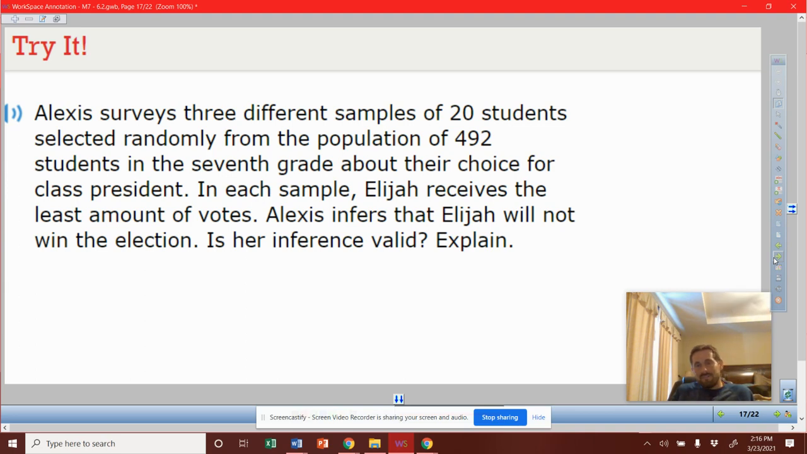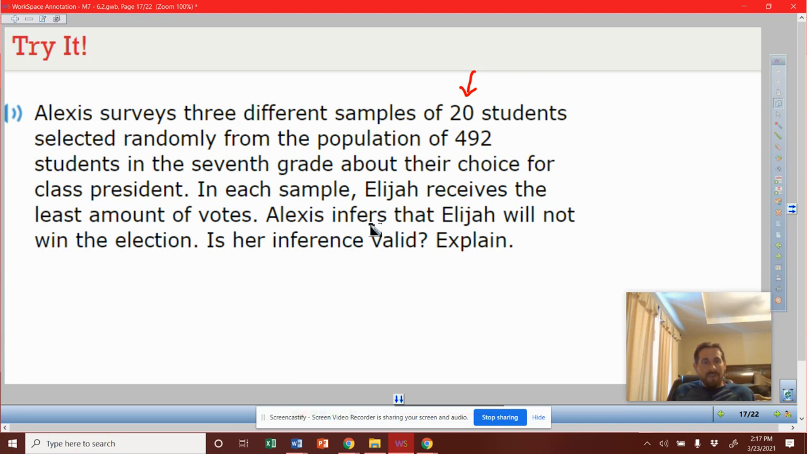Is her inference valid? So this is another one where your explanation could go in multiple directions if you do a really good job explaining this, and providing some math facts or math terms behind it. If she did 3 different samples of 20, my first argument is you can say yes, that we can infer that Elijah will not win this election.